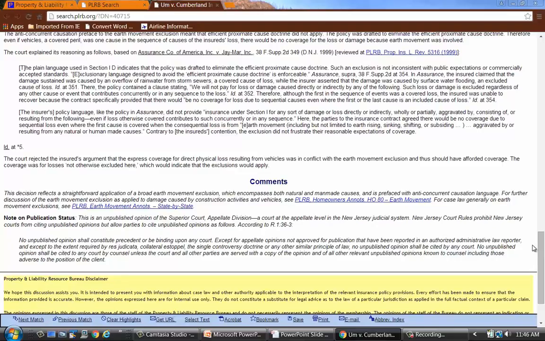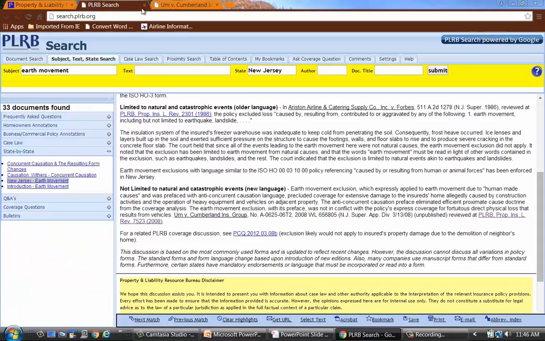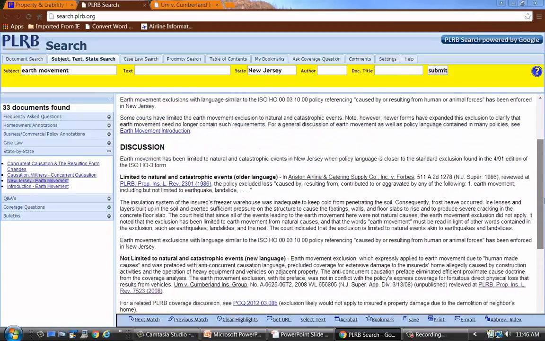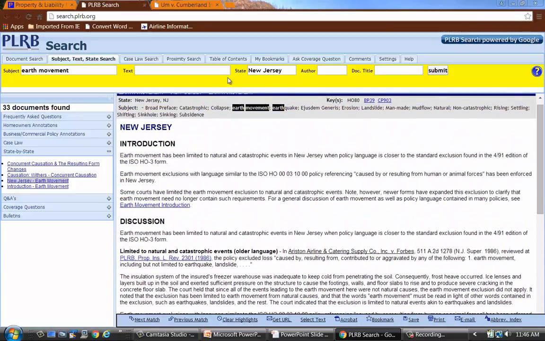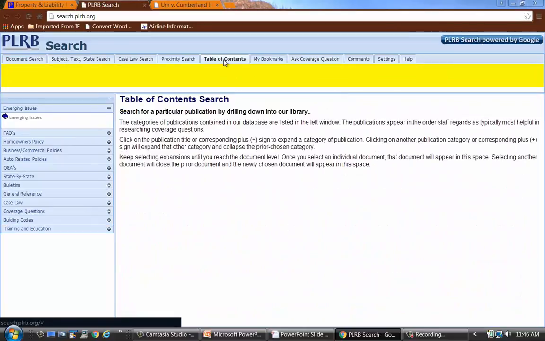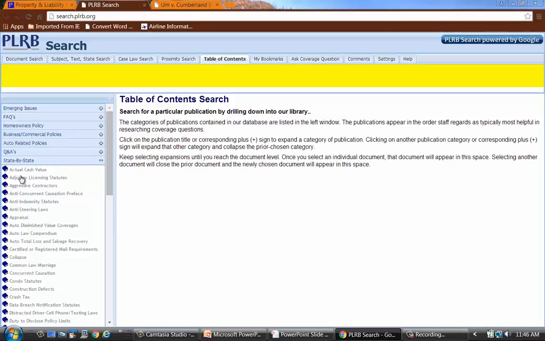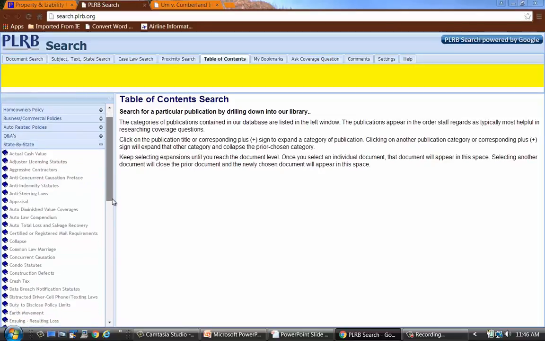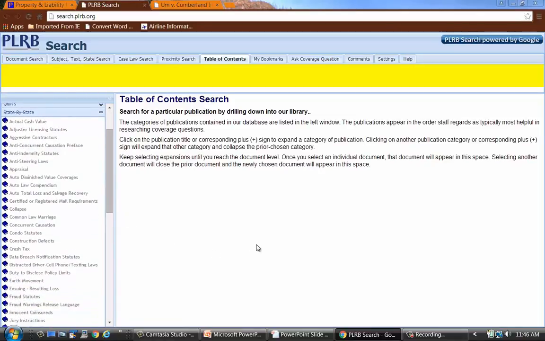Now we're going to go back to that search page that we were on. And we can see the tabs across the top, and we're just going to look at one of the other tabs for a moment. We're going to click on the Table of Contents tab. And then we're going to go over to the left-hand side and look at the state-by-state and click on that. First, you can see the number of topics that we've written state-by-states on.